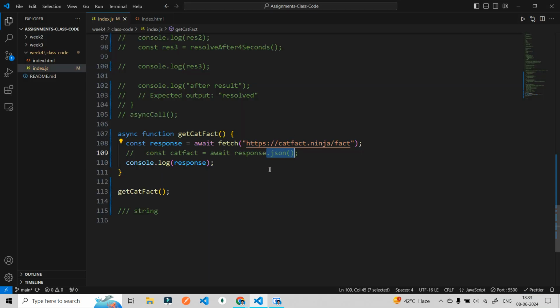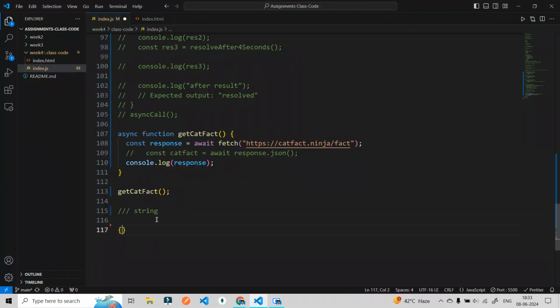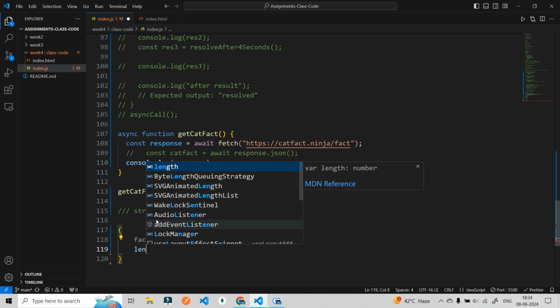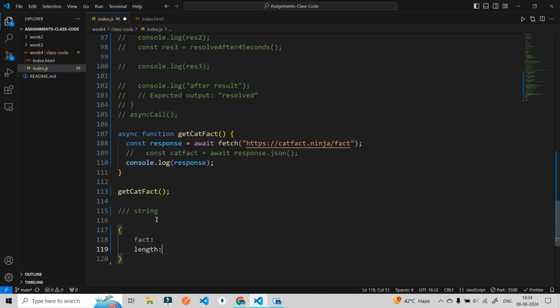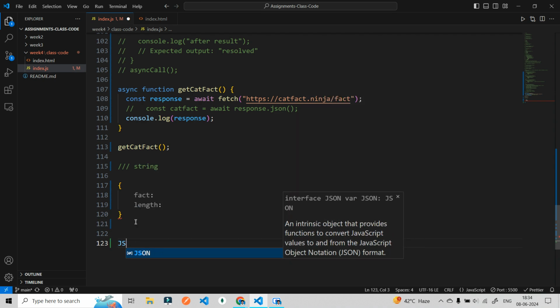Okay, that is why we are using the .json method. Imagine this particular response is getting only an object, something like the fact and then the length. Then I can just again make it an object. I can again use JSON.parse, and I can make it an object.